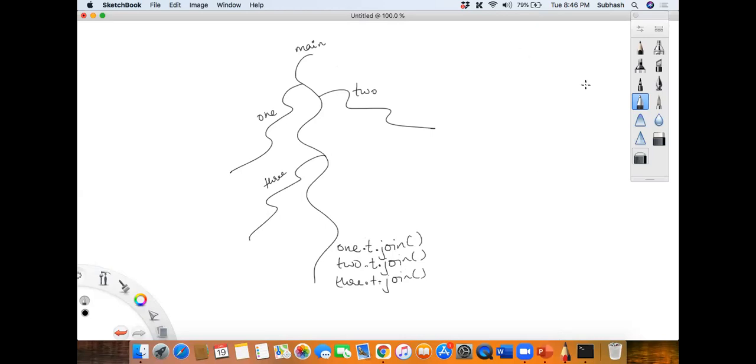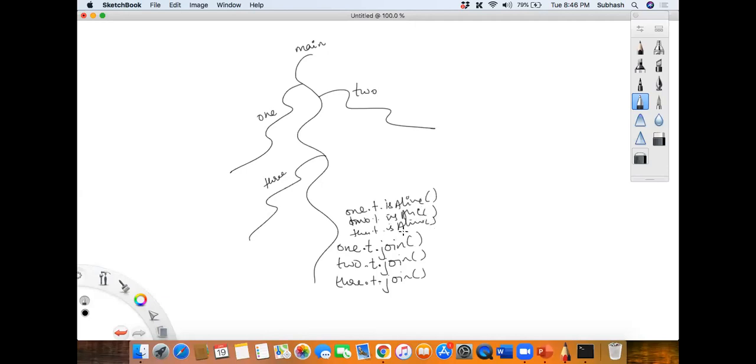Correct or no? Yesterday I showed you this. Before doing this joining, I did something else also. I was printing something. What was it? You remember? I was checking whether 1 dot t dot isAlive or not. I was seeing whether the first thread is alive, whether the second thread is alive or the third thread is alive. I was seeing its status. You remember? 3 dot t dot isAlive. I was checking whether all these are alive or not.